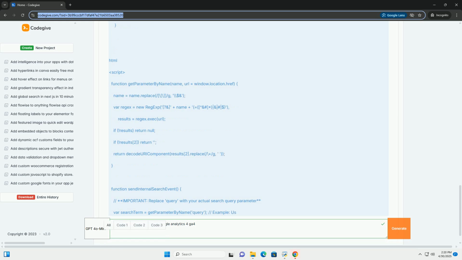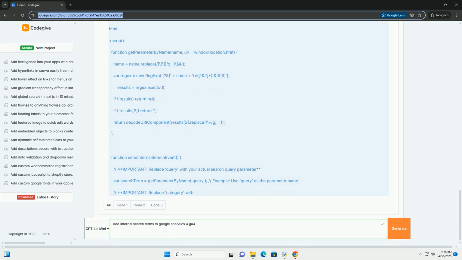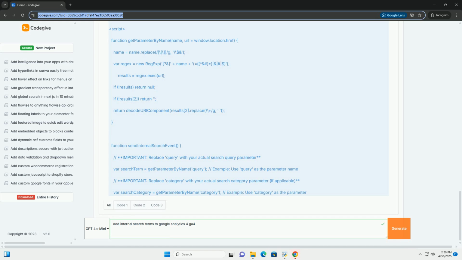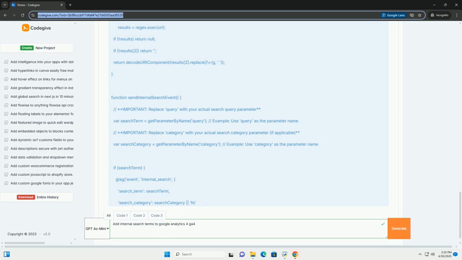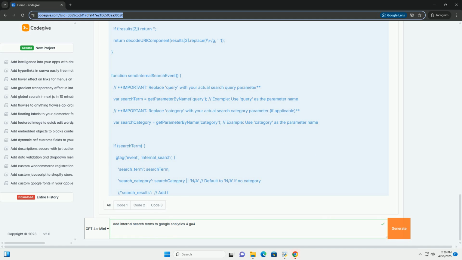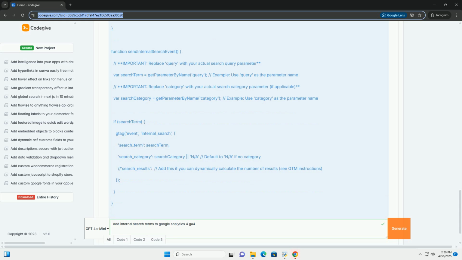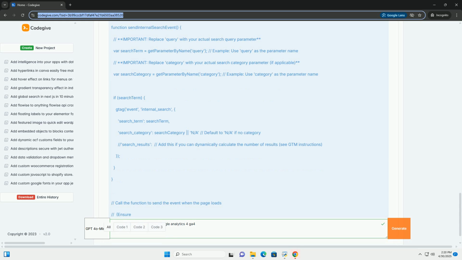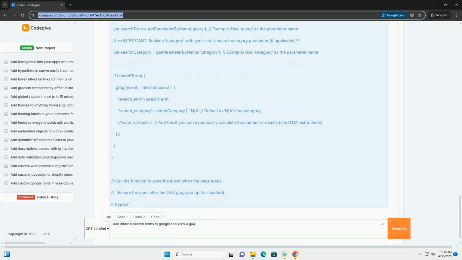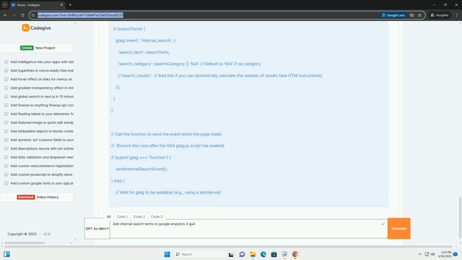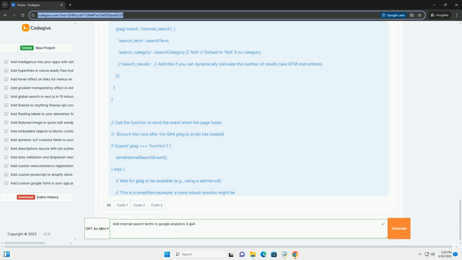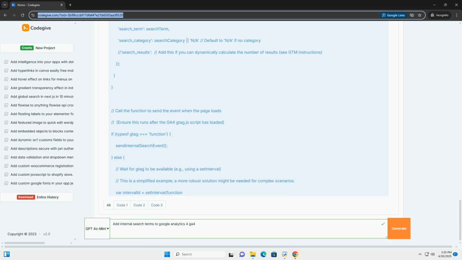Gauge campaign effectiveness: if you're running a marketing campaign promoting a specific product or service, track searches related to that campaign to see if users are finding it easily. Personalize user experiences: use search data to personalize the user experience by recommending relevant content or products based on their search history. This comprehensive tutorial will guide you through the process of setting up internal site search tracking in GA4, covering